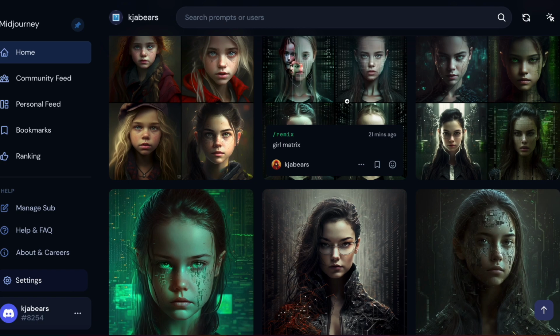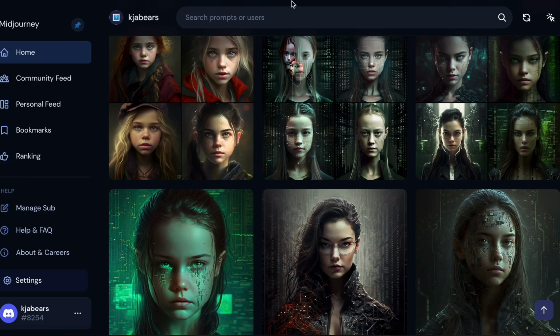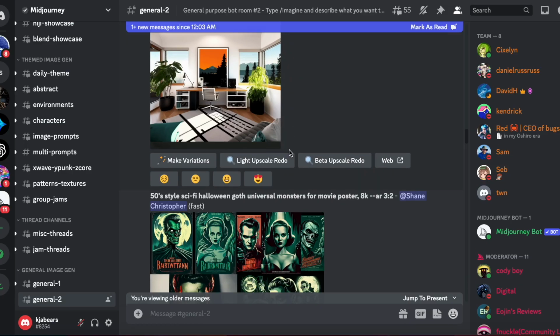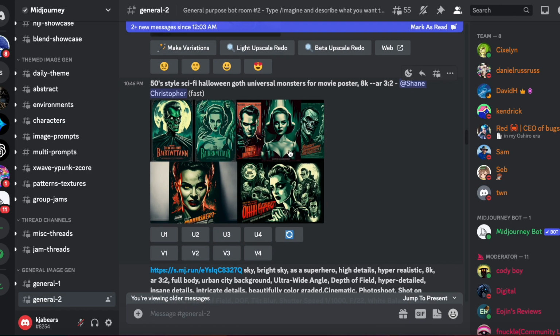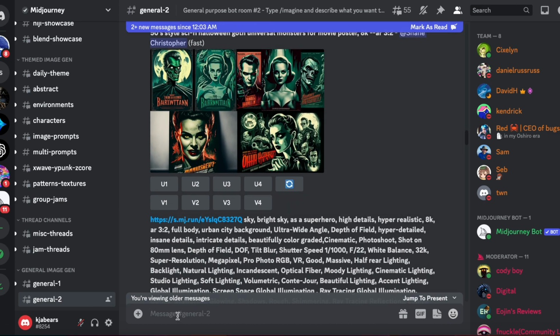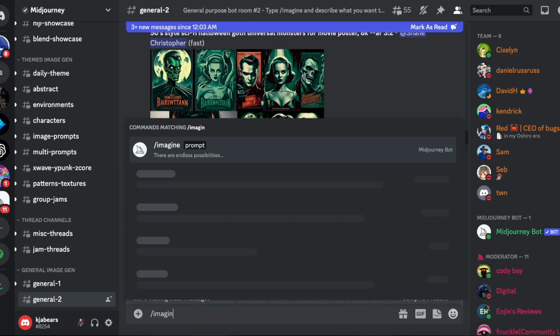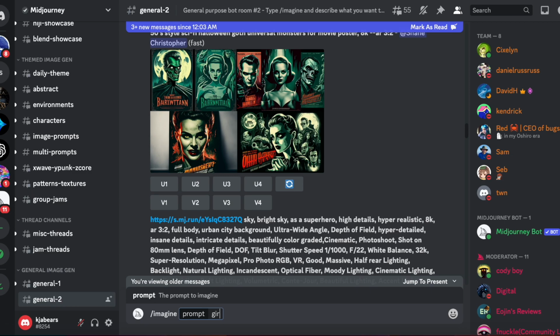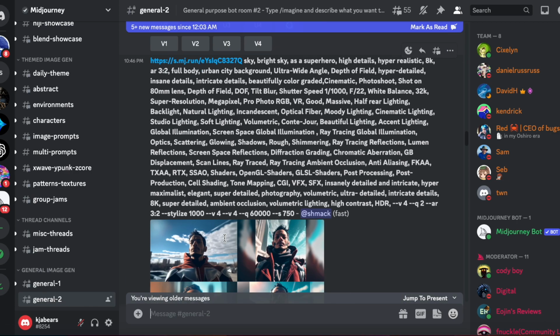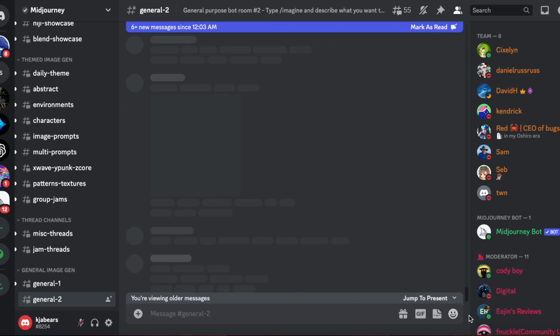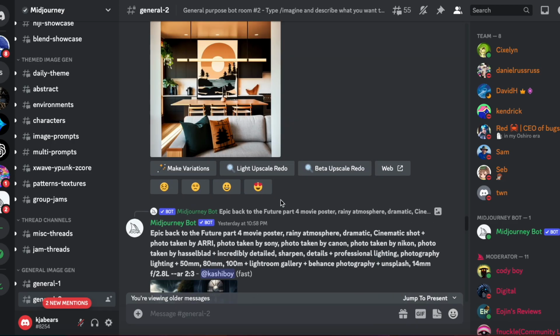So first what you're going to do is go into your Midjourney in your Discord here, and type your prompt in whatever you want your robot to look like. So all I did was type imagine, and then I put girl matrix and hit enter. And then it's going to create the prompt that I wrote for me.